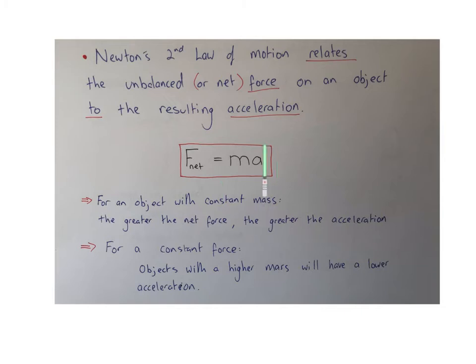So unpacking this equation a little bit, if we have an object with a constant mass, well then the larger the force, the net force that is applied to the object, the larger the acceleration of the object will be. Also, we could consider a constant force, so say 10 newtons. Well then, the higher the mass of the object, the lower the acceleration must be. So we know that from everyday life. If you push a small object with the same force as a car, well, the small object will accelerate at a much higher rate.